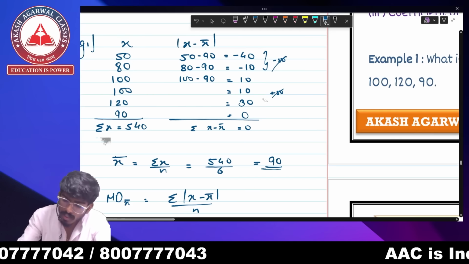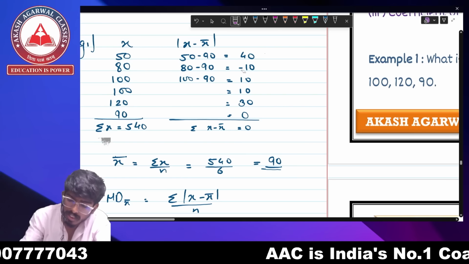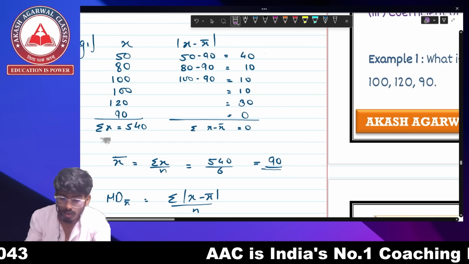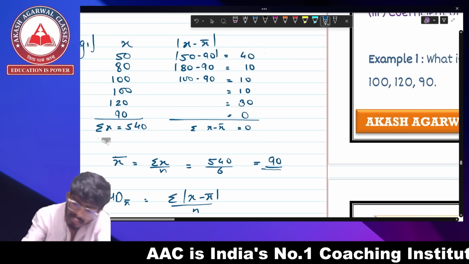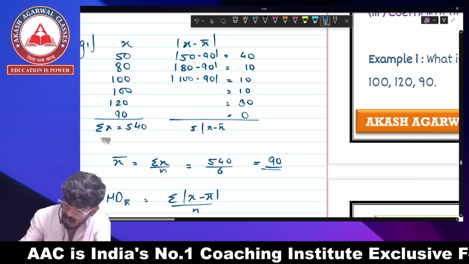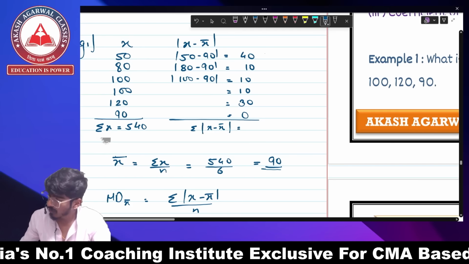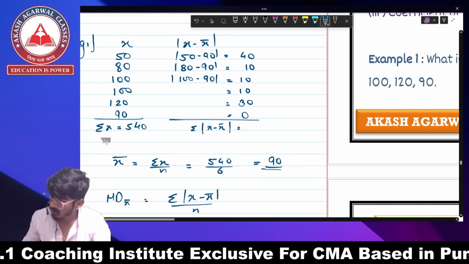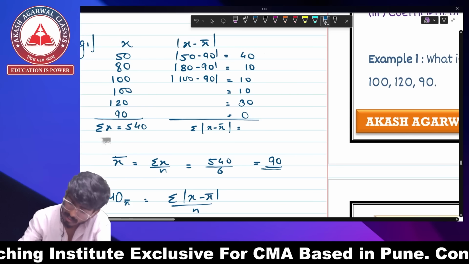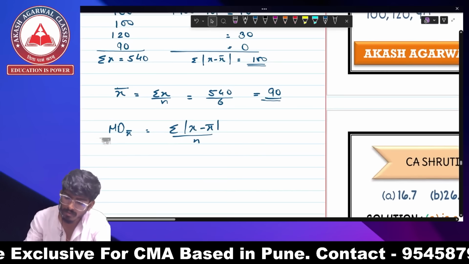The mod is going to ignore the negative signs here. So summation of mod x minus x bar is 40 plus 10 plus 10 plus 10 plus 30, which is 100. So your summation of mod x minus x bar becomes 100.